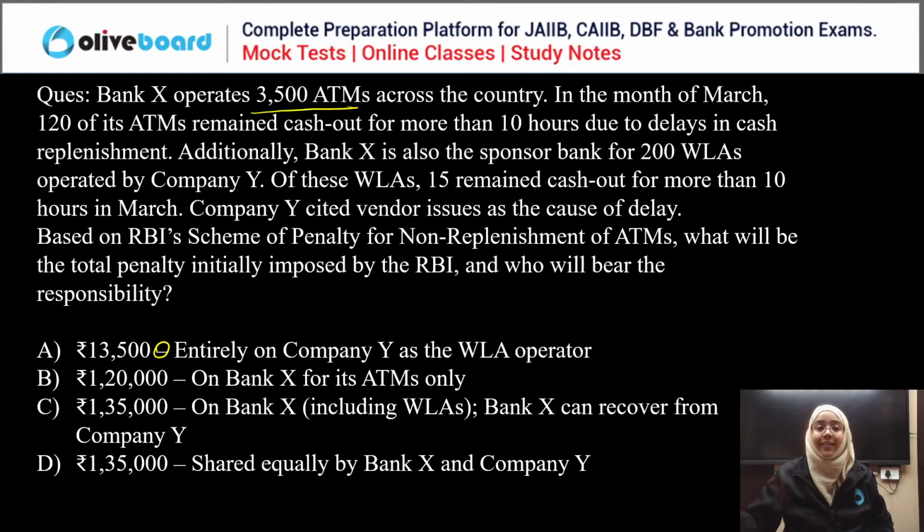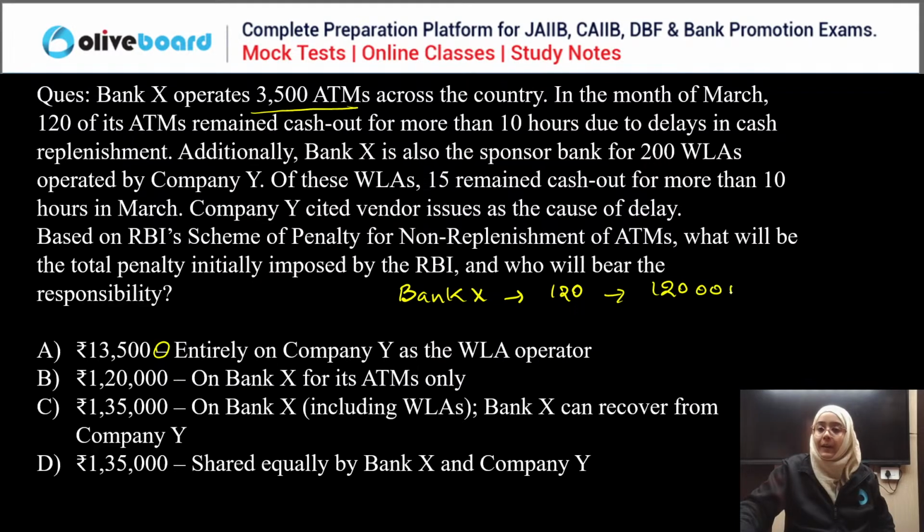Now, first of all, see this. Bank X operates 3,500 ATMs across the country, and in this, 120 ATMs are out of cash for more than 10 hours. Per ATM penalty is 10,000 rupees, as I have told you, if your ATM is out of cash for more than 10 hours in a month. So here the penalty on Bank X is 1,20,000 for 120 ATMs first of all.